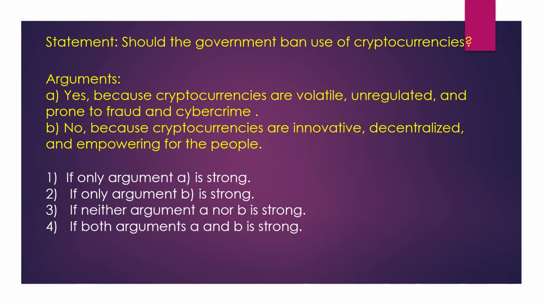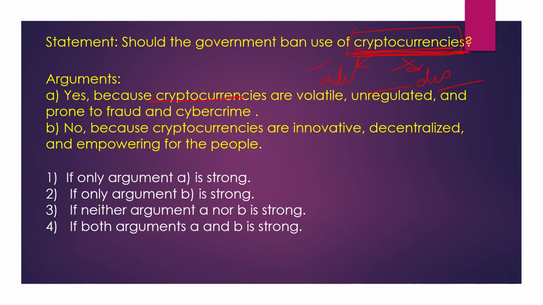So they are talking about one subject, cryptocurrencies. Whenever you write an essay on any topic given, there can be advantages and disadvantages of that. So both of them are correct in that case. Same thing goes for the arguments here.